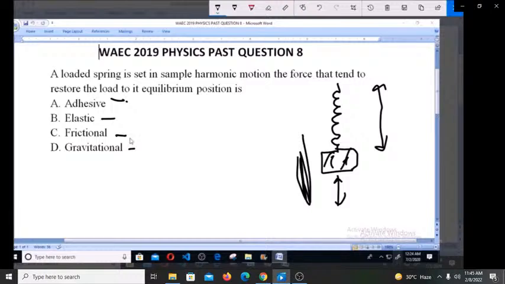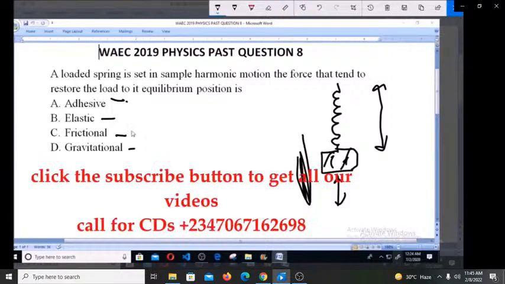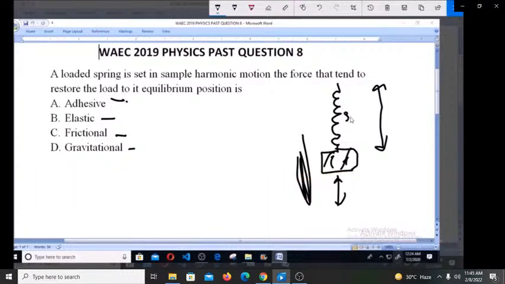An elastic material is one that regains its original shape or size after the distorting force is removed. This spring is the very material that we are looking at. If you distort it by pushing this weight down, it will come back. That is what elastic materials do.